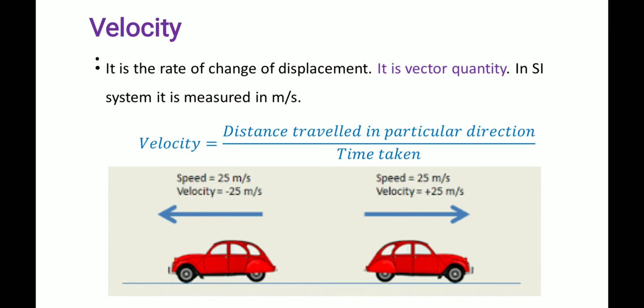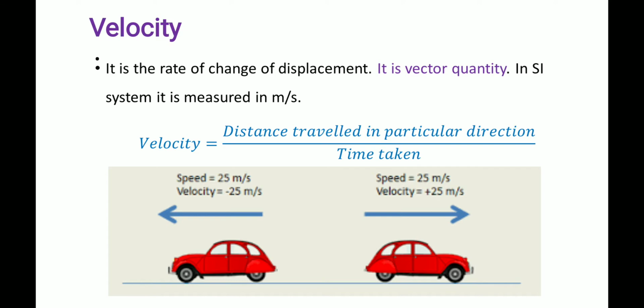So for every one second it is moving 25 meters. So per second how much displacement it is having, how much distance it is moving, is known as the velocity, which is the rate of change of displacement.